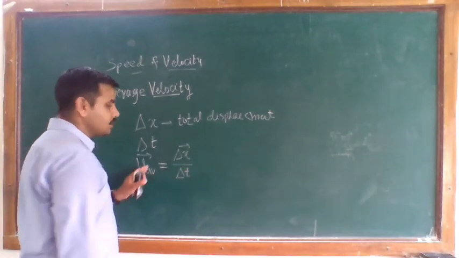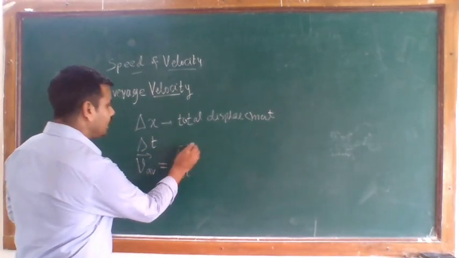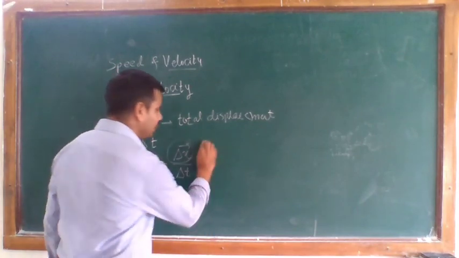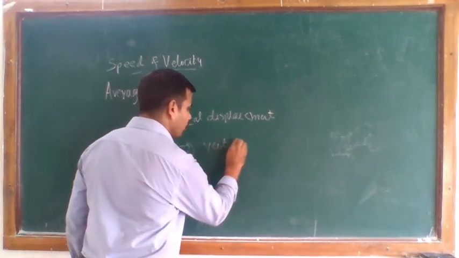So this displacement, this delta x, is a vector quantity.